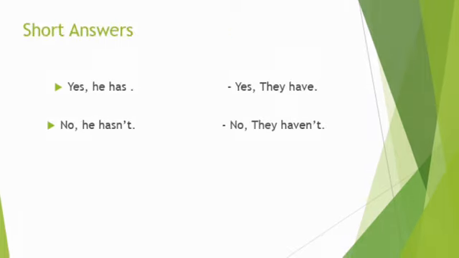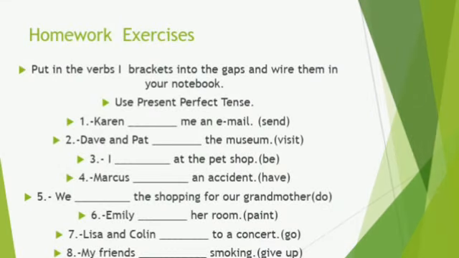For short answers, we use yes, he has in affirmative form, or no, he hasn't for negative form, or yes, they have for affirmative form, or no, they haven't for negative form. Now, this is your homework. Put the verbs in brackets into the gaps and write them in your notebook. Use present perfect tense.